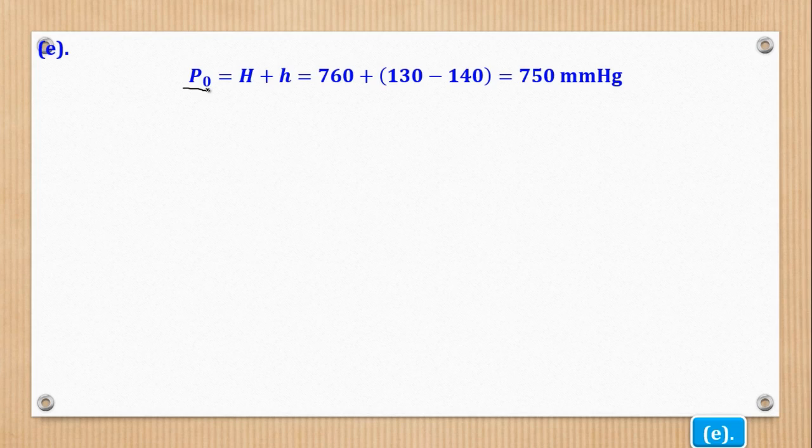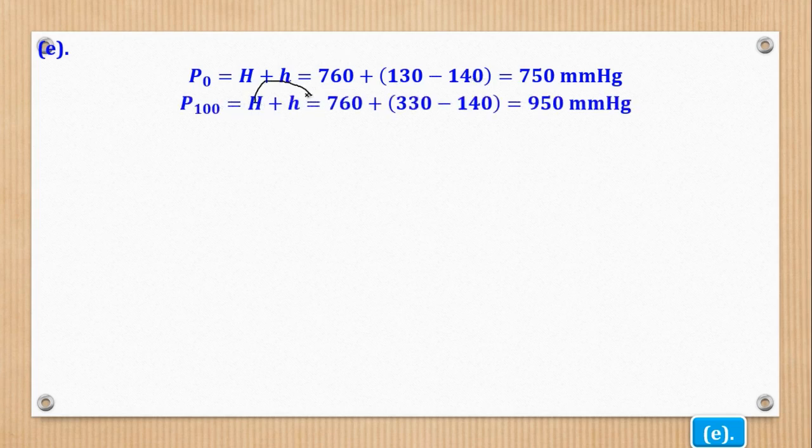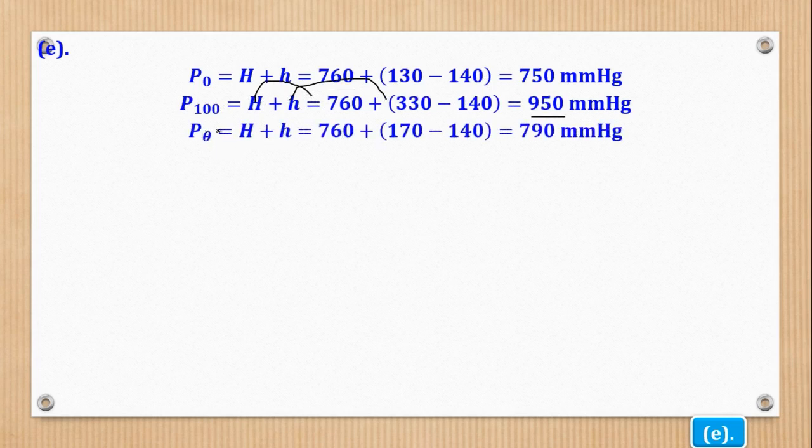So pressure at 0 degrees Celsius is when the bulb is placed in ice, so it is capital H plus h, which is atmospheric pressure plus the difference in the two limbs to give you 750. At 100, still atmospheric pressure plus the difference in two limbs to give you that. Then at the unknown temperature, or at room temperature, atmospheric pressure plus the difference in two limbs to give you that.